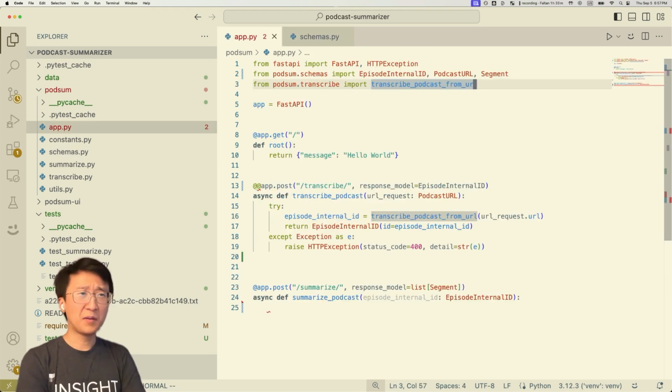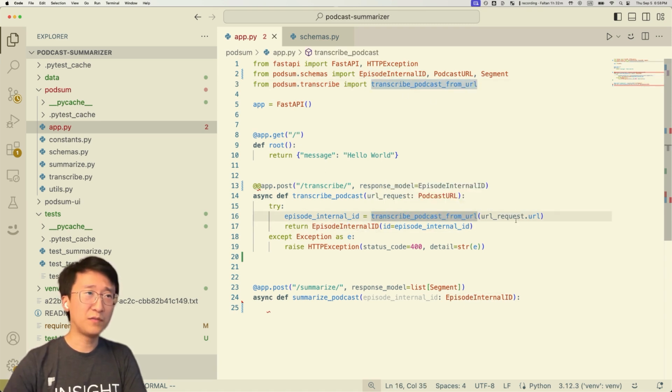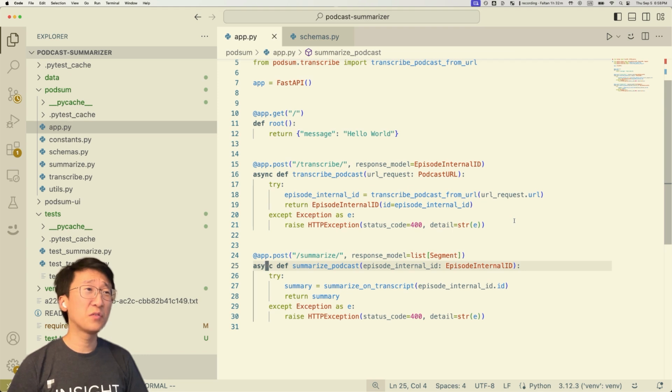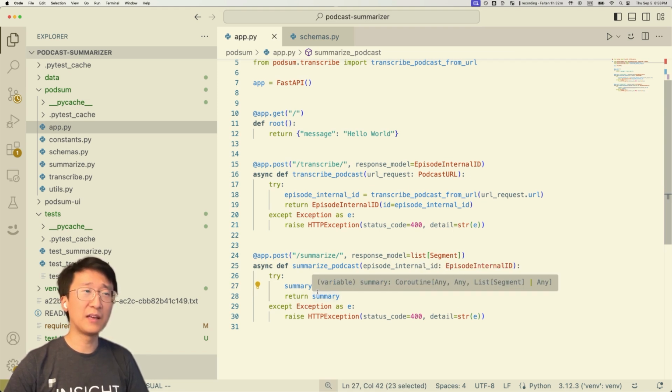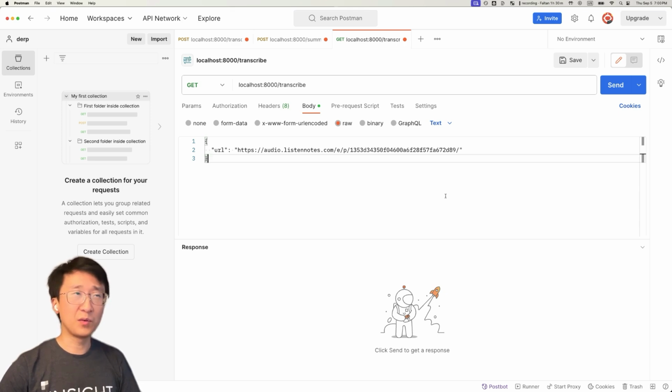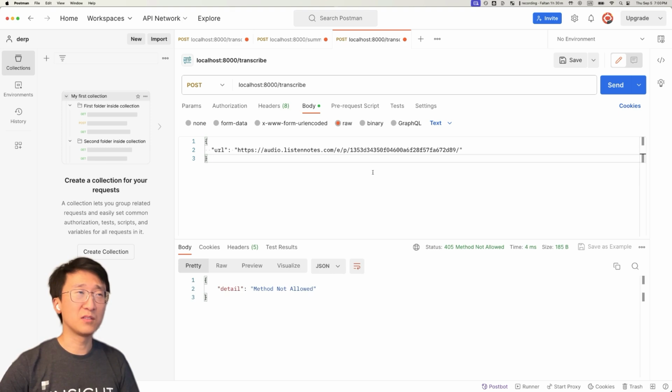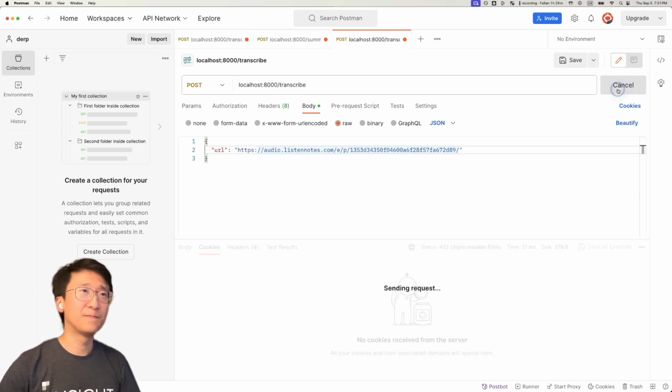All right, let's do the transcribe step first. Pretty straightforward. We just use the URL, feed it in, and then we get the internal ID that we can refer to it by. Similarly, for the summarize step, we're just calling the function that we made, summarize on transcript. We give it the internal ID, and then we should get out this list of segments. Okay, so before we go on to the UI, let's test it to make sure this is good. So let's try transcribe first. Let's give it the URL we've used before, and let's see if we get out the same unique ID.